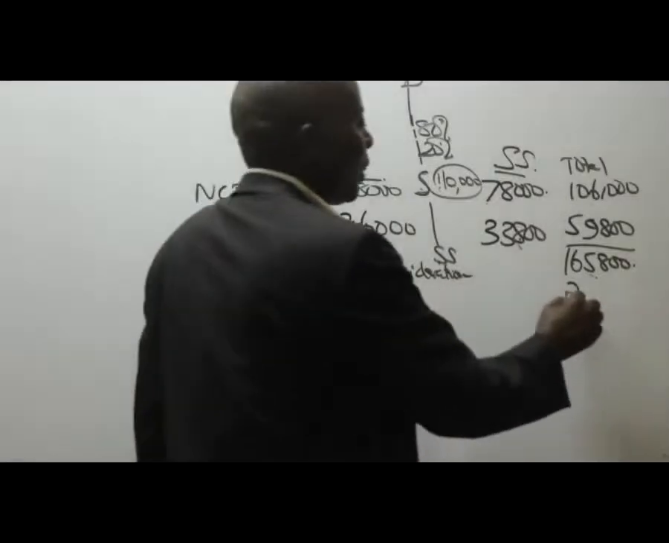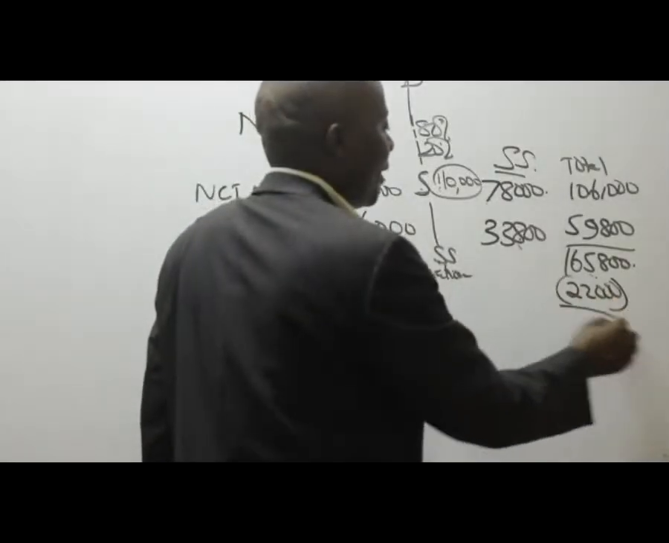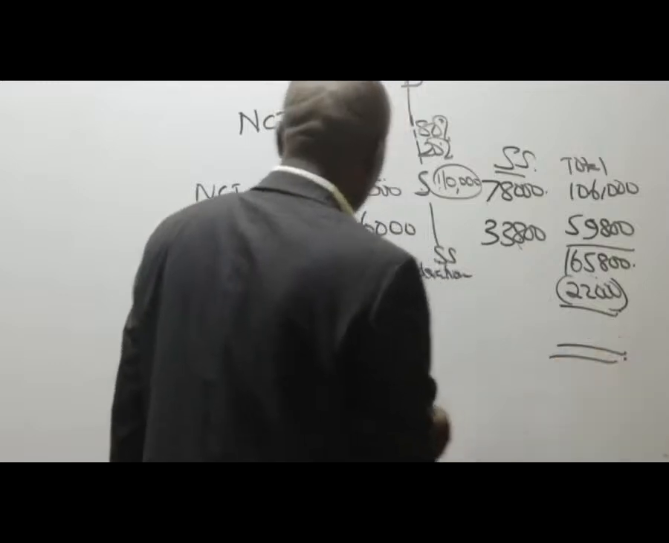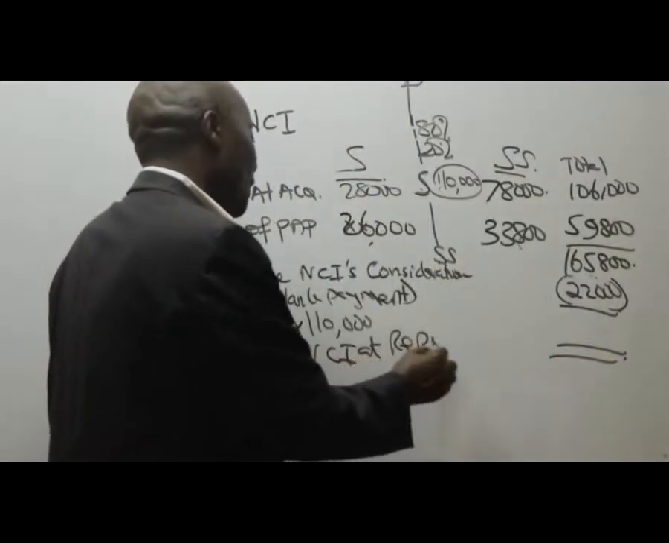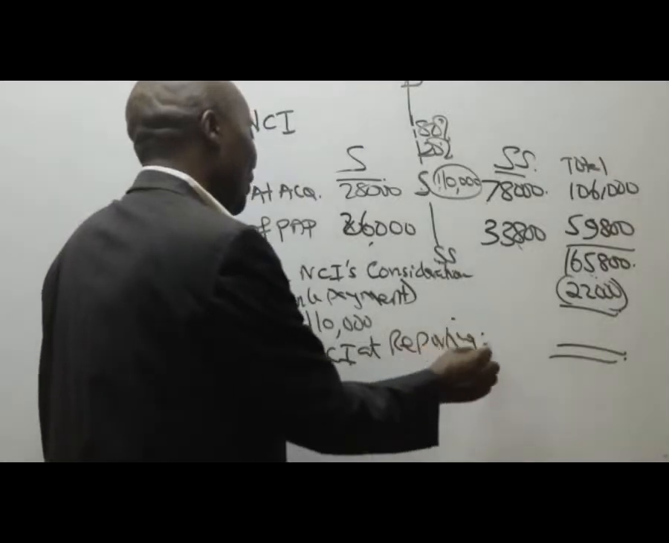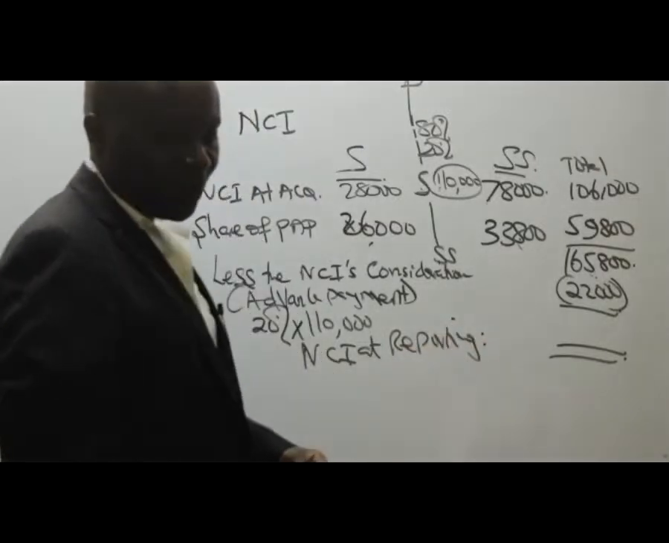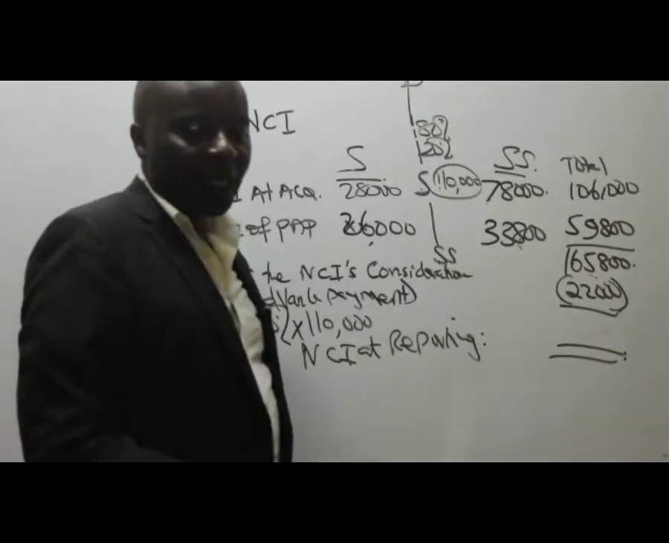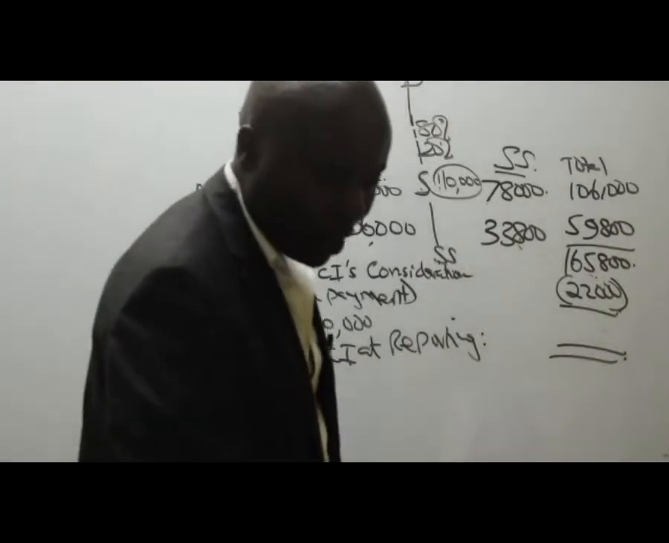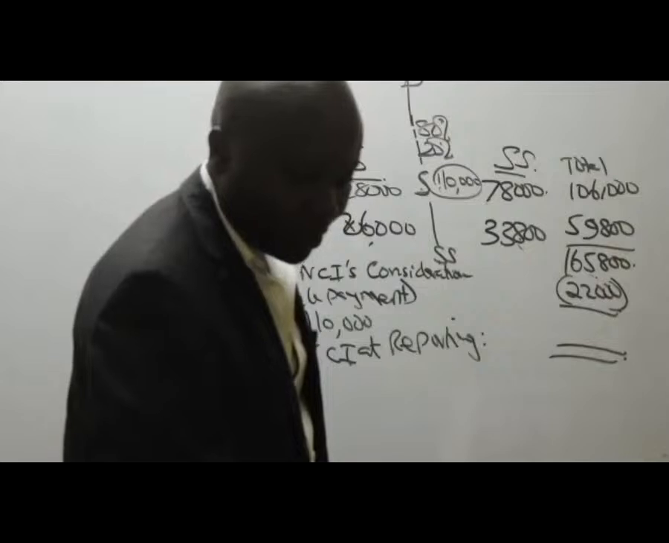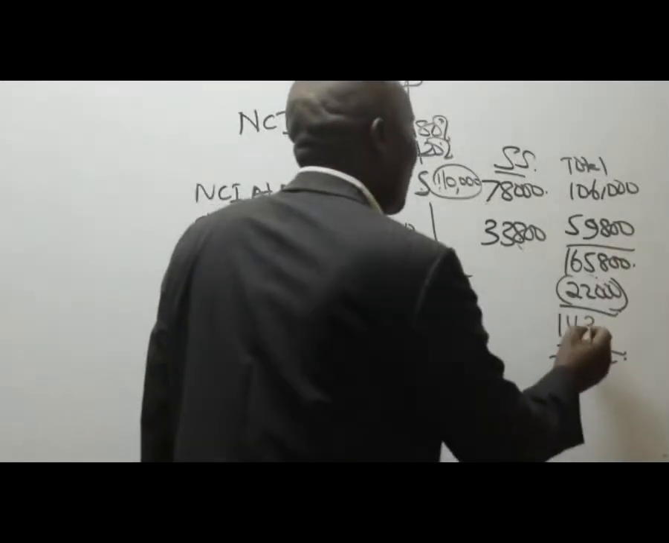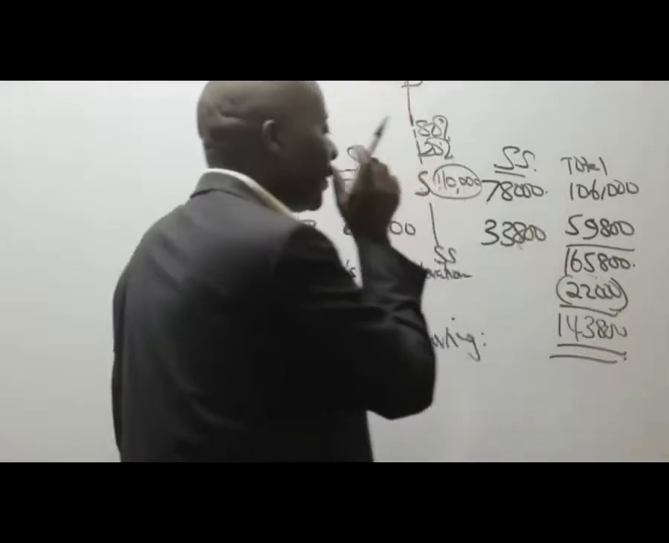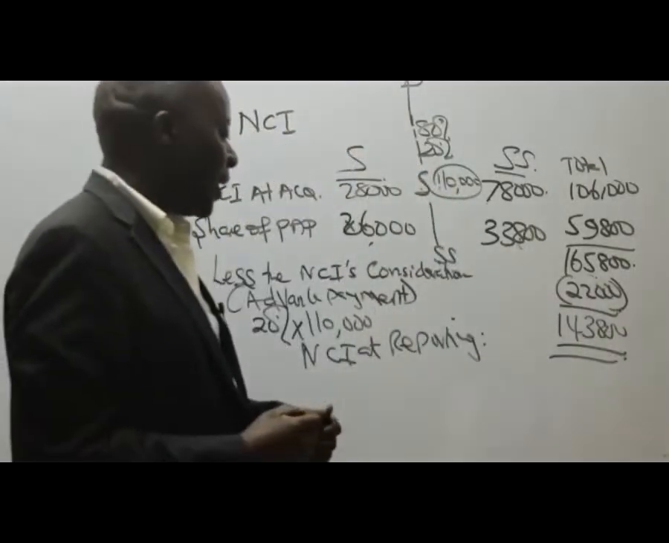So this 22,000 is now what you bring here and give me the NCI at reporting. I'm not afraid of this. It is something you will understand as we move on. So NCI at reporting gives me 143,800. Please double underline this figure. This is a very important figure. Now listen here.